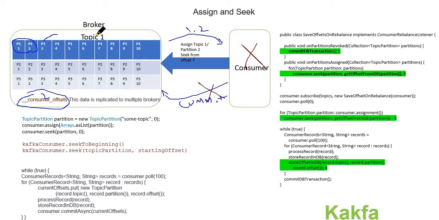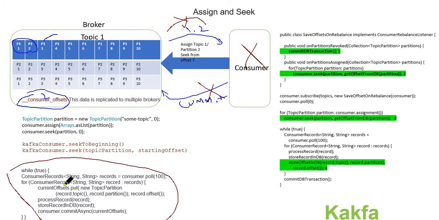As per the broker, there is no committed offset, because it didn't commit anything, so the broker starts sending 1 and 2 again. That is not right, because it already processed 1 and 2, so it is getting duplicate data.